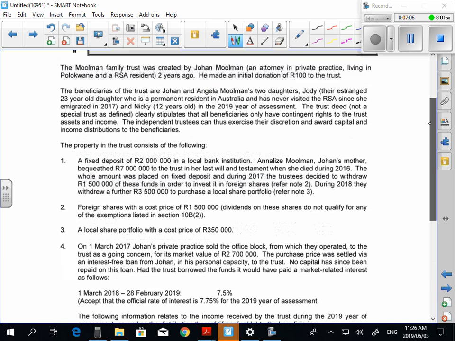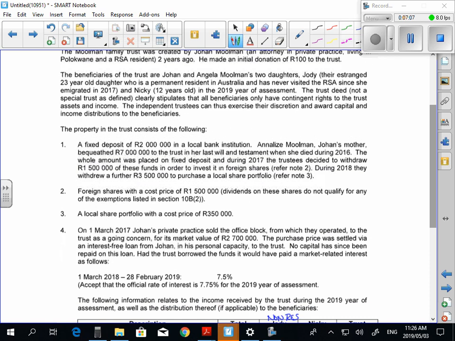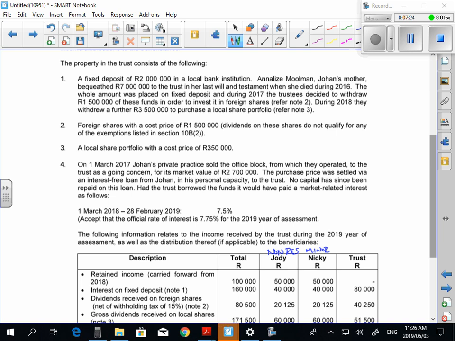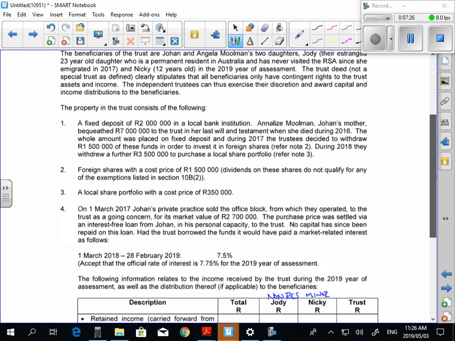Okay. It says, and Nikki, 12 years old. Nikki, minor. And guys, in the trust column, it'll either be a beneficiary that's got a vested right or a C next to it. Does everybody understand? To show a contingent right. But we need to carry on reading. Okay.